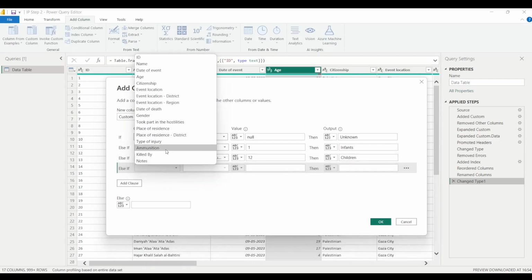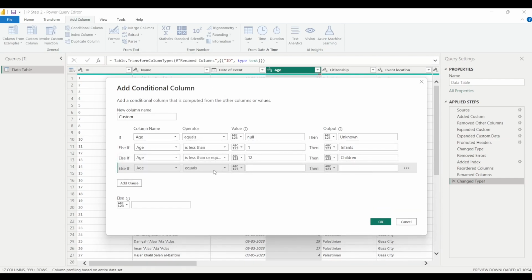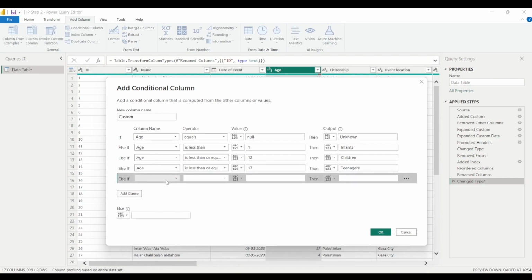If the age is less than or equal to 17 years, then let's place them under the category teenagers. And if age is less than or equal to 65 years, let's place them under the category adults. And if there are people with more than 65 years of age, then we want them placed under the category older adults.